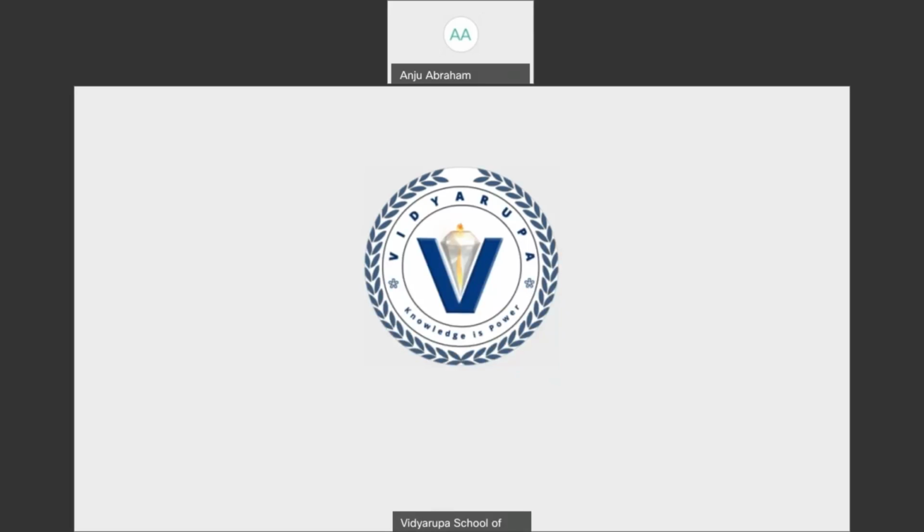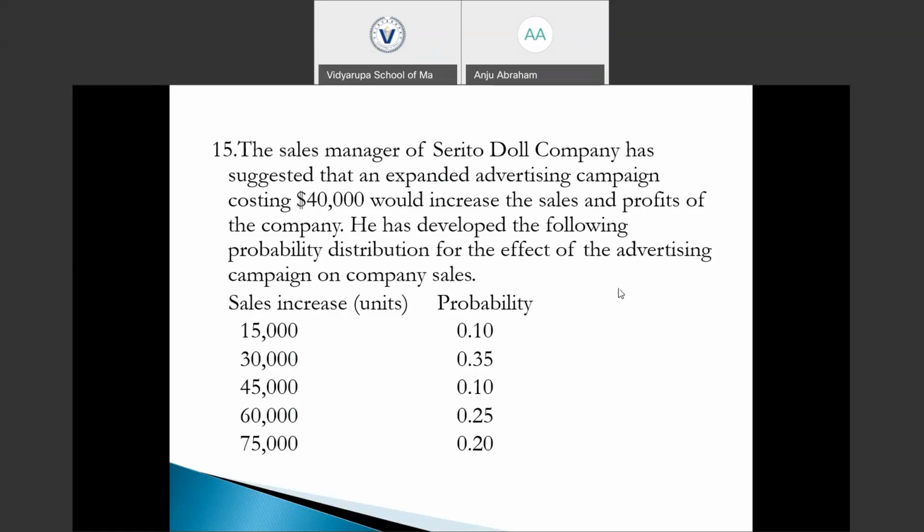In the last class we were discussing the problems from the probability section and forecasting techniques of section B, planning, budgeting and forecasting. Today we will be continuing the class, continuing with the questions. So we continue with the problems from the probability section. The next problem.